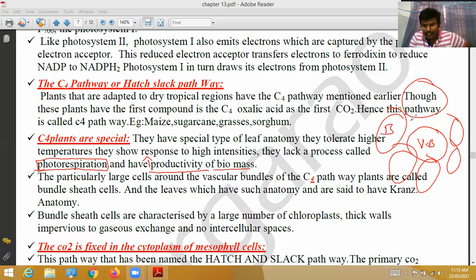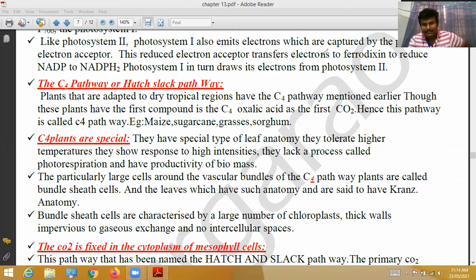These are called bundle sheath cells. The leaves which have such anatomy are said to have Kranz anatomy. Kranz anatomy means distinct rings of cells in leaves.